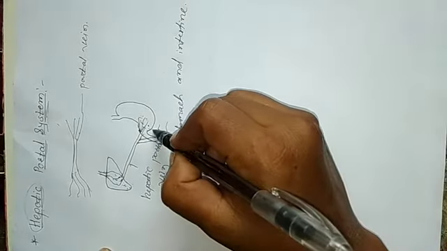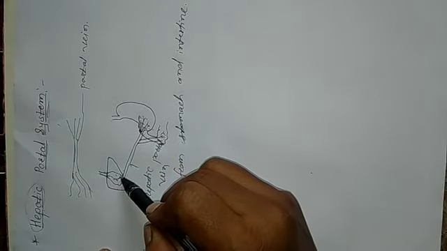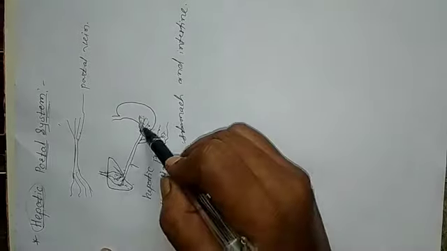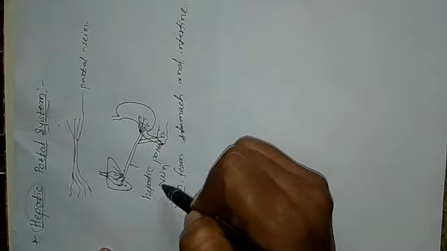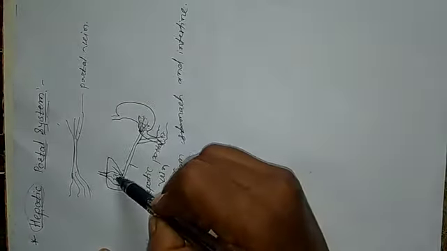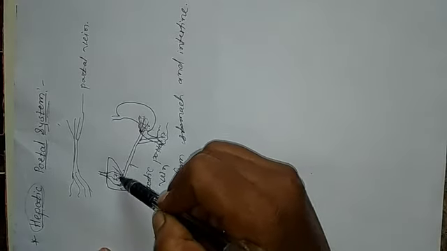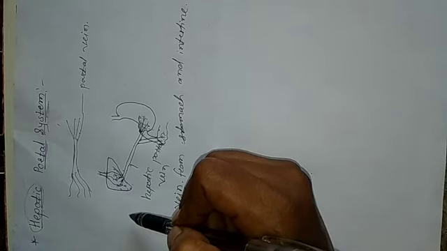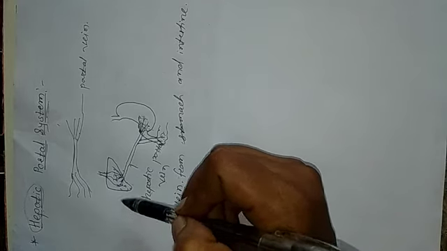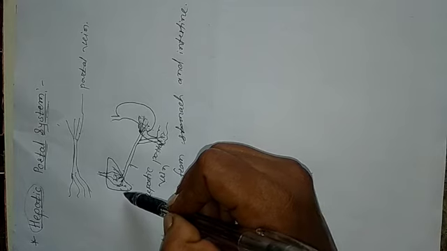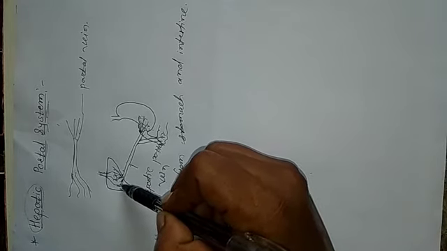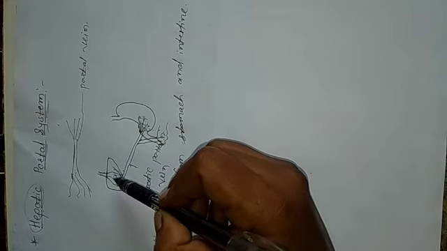There are many capillaries, and the blood vessel starts from capillaries, enters the liver, and again divides into many capillaries. This vein is called the hepatic portal vein, the vein which starts from capillaries and ends in capillaries. In the liver the blood is processed: excess sugar is removed from the blood and stored as glycogen. If any poisonous substance is present in the blood, the blood is also detoxified.